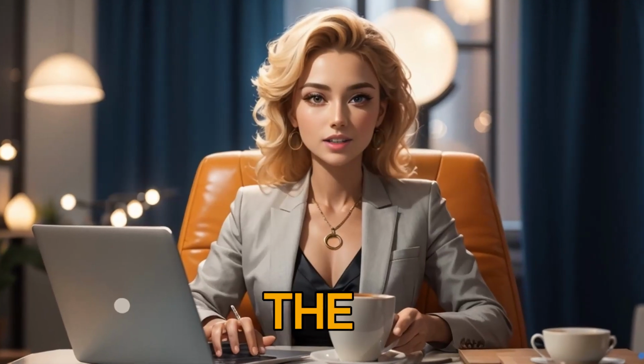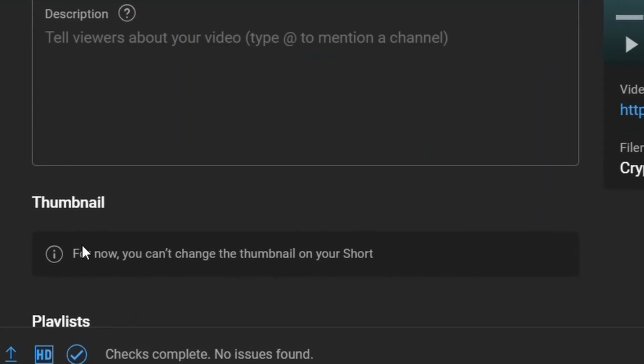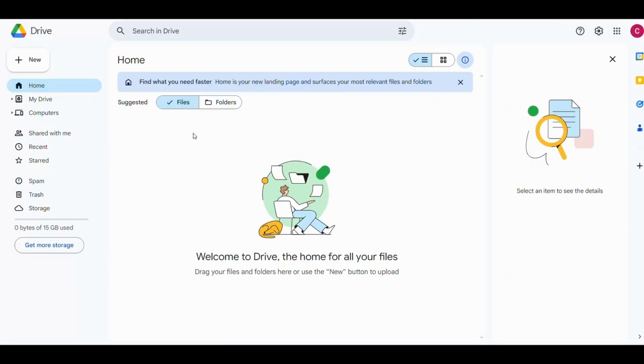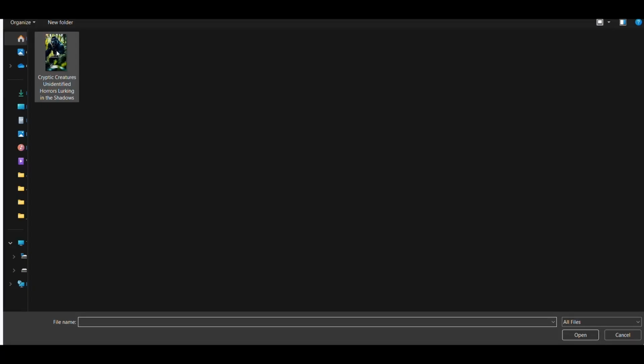In order to select the thumbnail for the short to be uploaded, we must first send the short from the computer to the phone, because in the computer we cannot choose thumbnails dedicated to the shorts. The process is simple. Just go to Google Drive and sign in with your email, then click on New, File Upload, and choose the short.